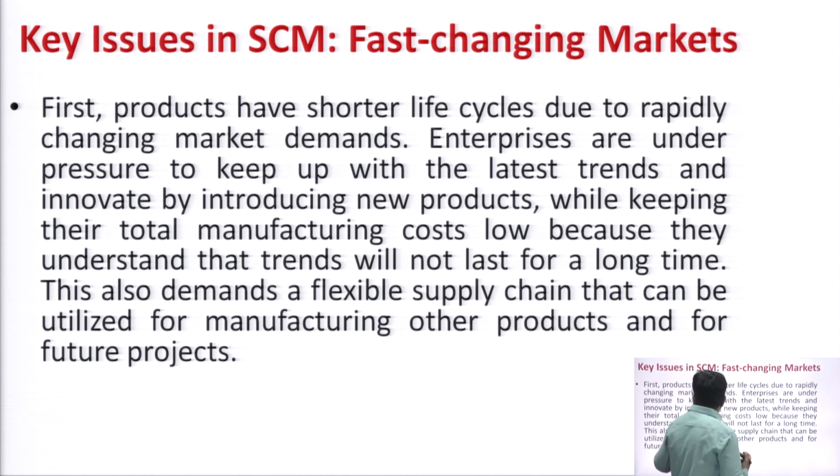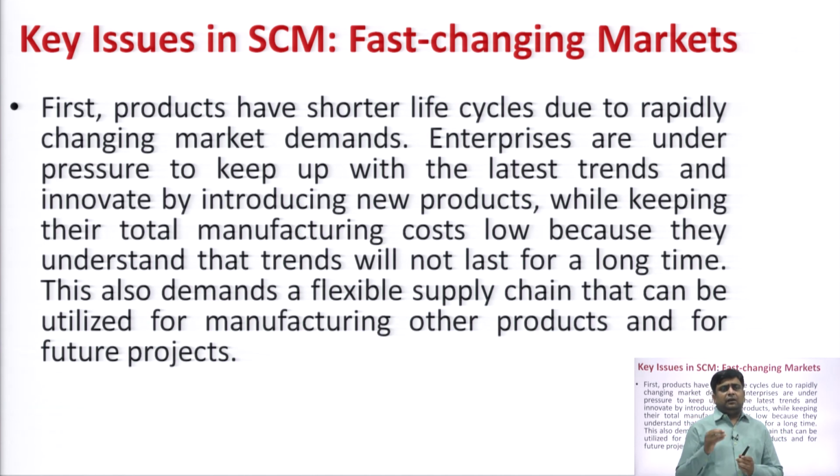Okay. So first is, products have shorter life cycle due to rapidly changing market demands. Nowadays, like in the case of cell phone market, you may see no one is the number one continuously. Earlier Nokia was the leader, after that Samsung, after that you have seen Micromax and Mi and Realme and Oppo, Vivo. A lot of players are there, and cutthroat competition, means red ocean strategy is there. So the first, the products have shorter life cycle due to rapidly changing market demands.